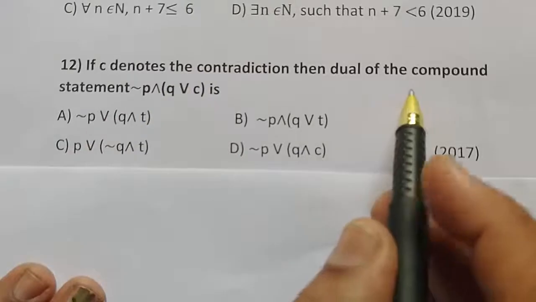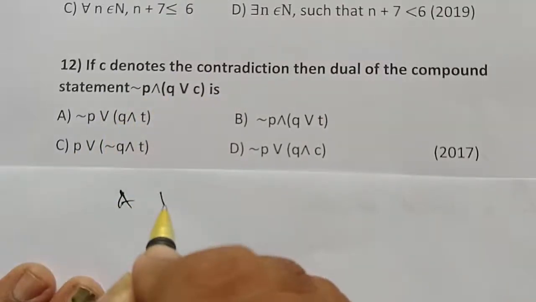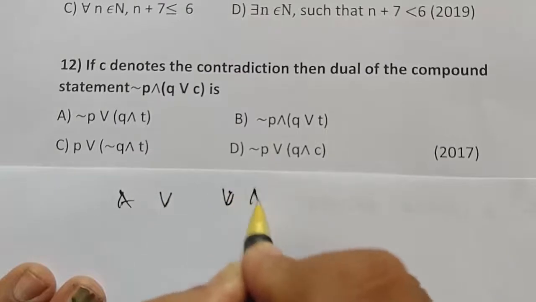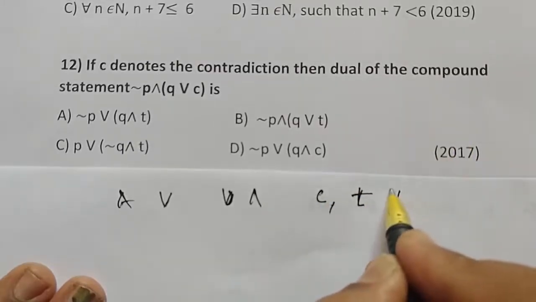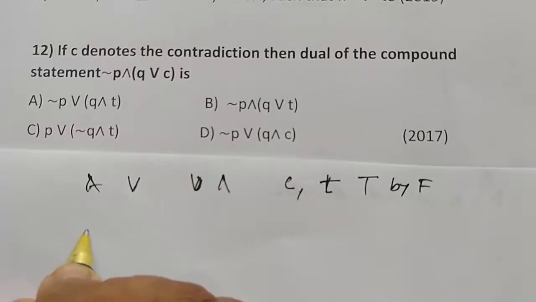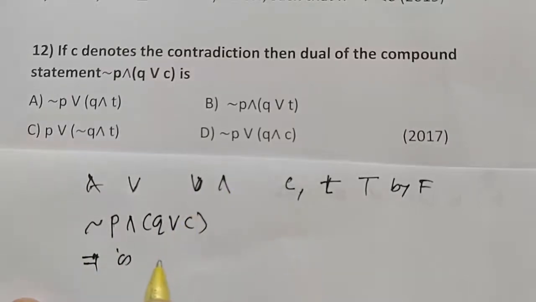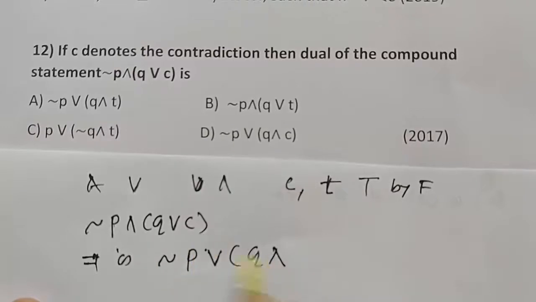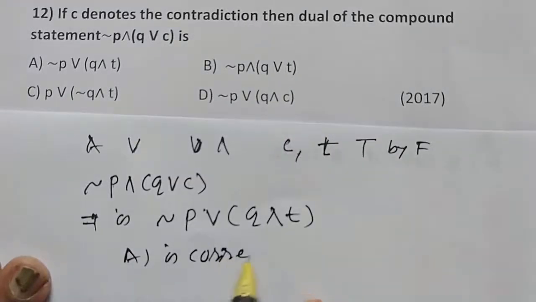We know that for the dual, we only change and with or, and or with and, and replace C, the contradiction, by the tautology, that is replace T by F or F by T. Therefore the dual of (negation of P and Q) or C is negation of P, it is and so it is or, Q or is and, C is T. So negation of P or Q and T, so option A is the correct answer.